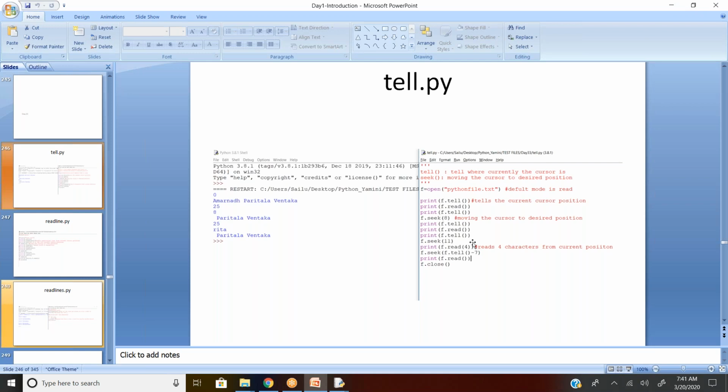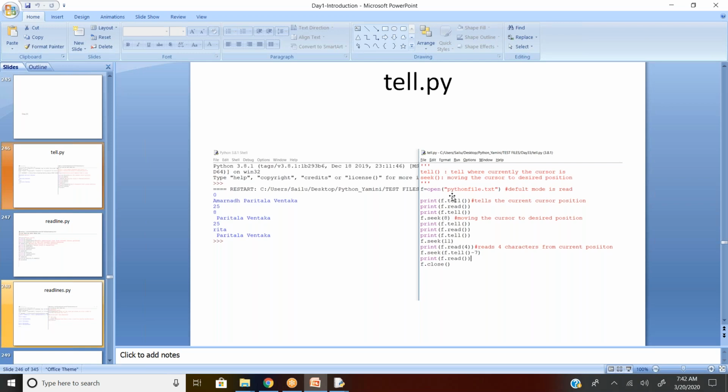These are just for information purposes, but in reality I generally won't use them. Even I will not come across any kind of situation. So tell and seek, these are two different functions which you will use rarely. Tell tells where the cursor is located. So if you want to see which position my cursor is located, in the first line or second line, you can use the tell option. Or if you want to move the cursor from one location to another location, where you desire to be, then you can use seek. So tell shows where the cursor currently is, and seek moves the cursor to the desired position.